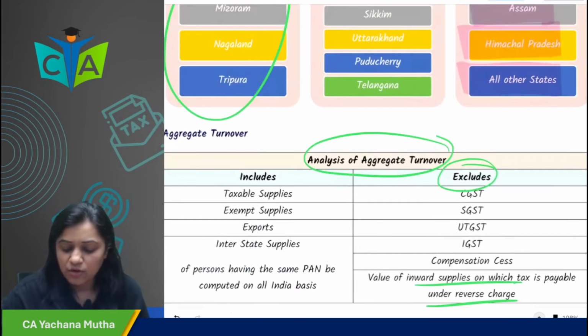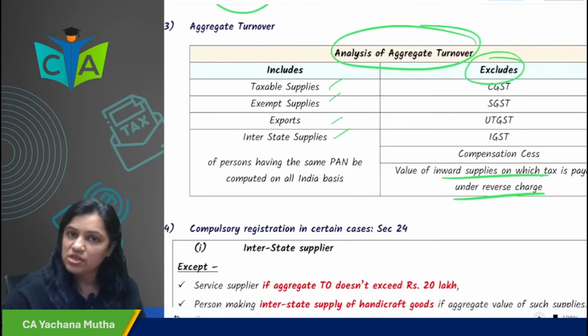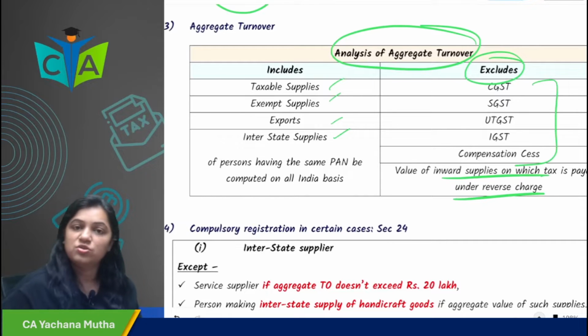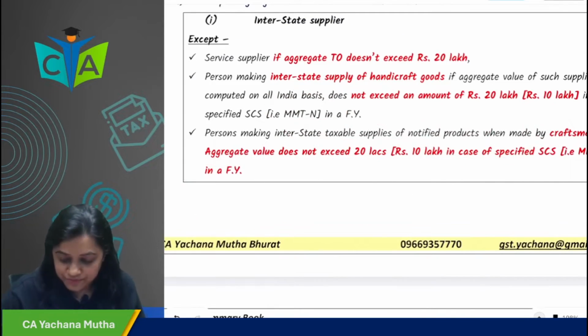Okay, so aggregate turnover includes taxable supply, exempt supply, exports, interstate supply of a person having the same PAN, to be computed on all India basis. However, it excludes GST, CGST, SGST, UTGST, IGST, compensation cess, and value of inward supply on which tax is payable under RCM.